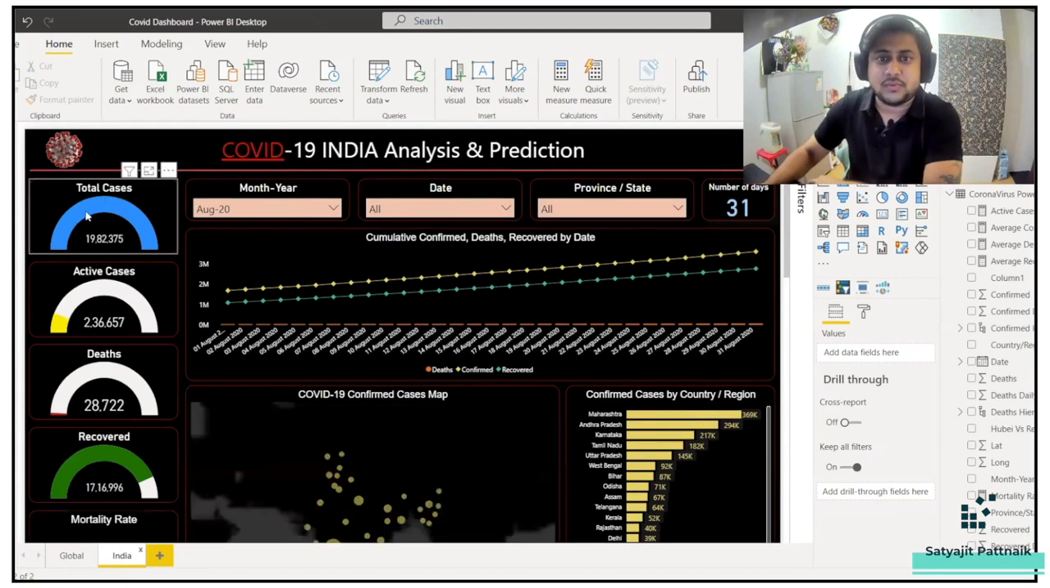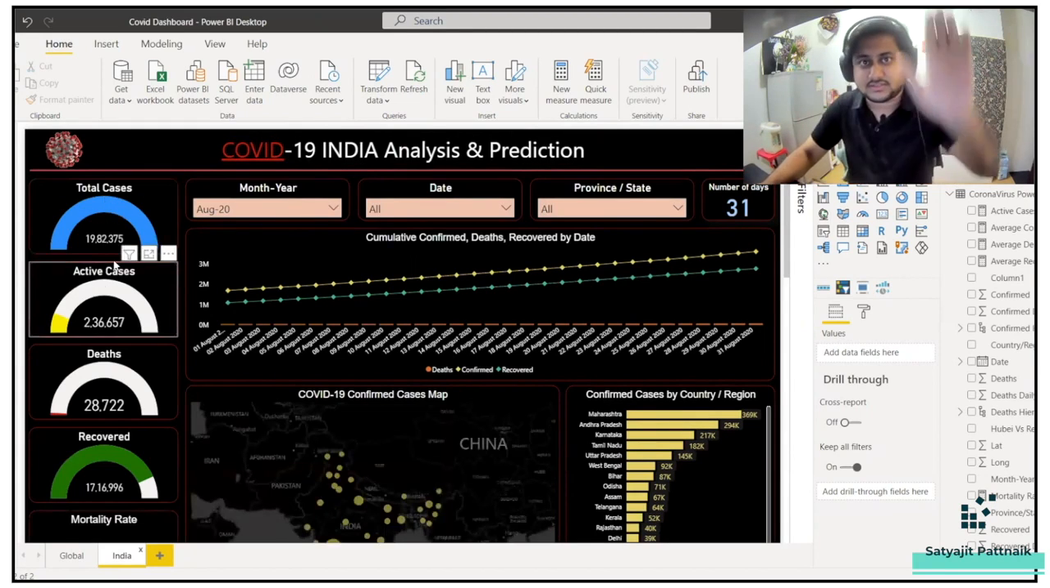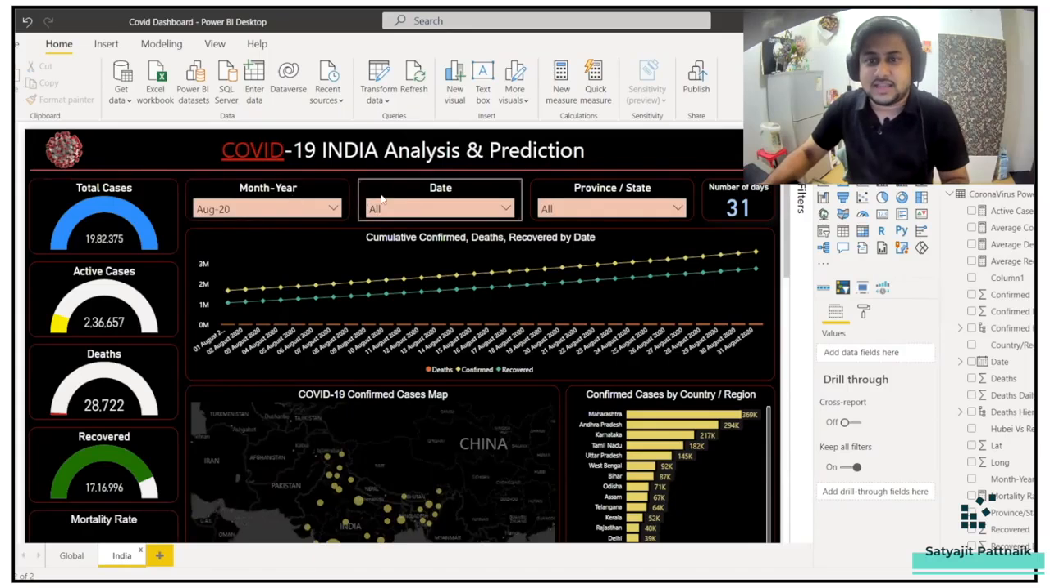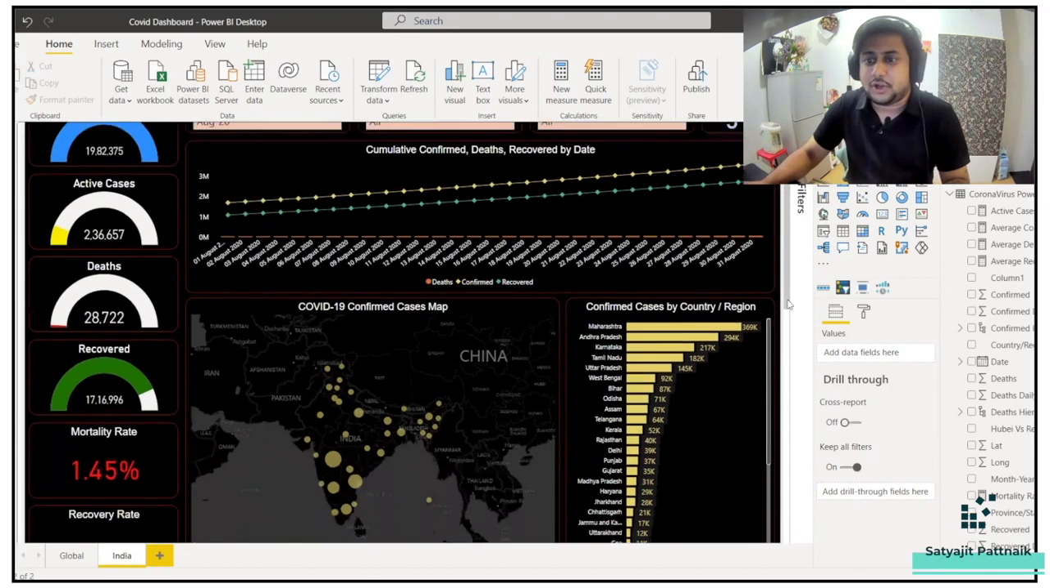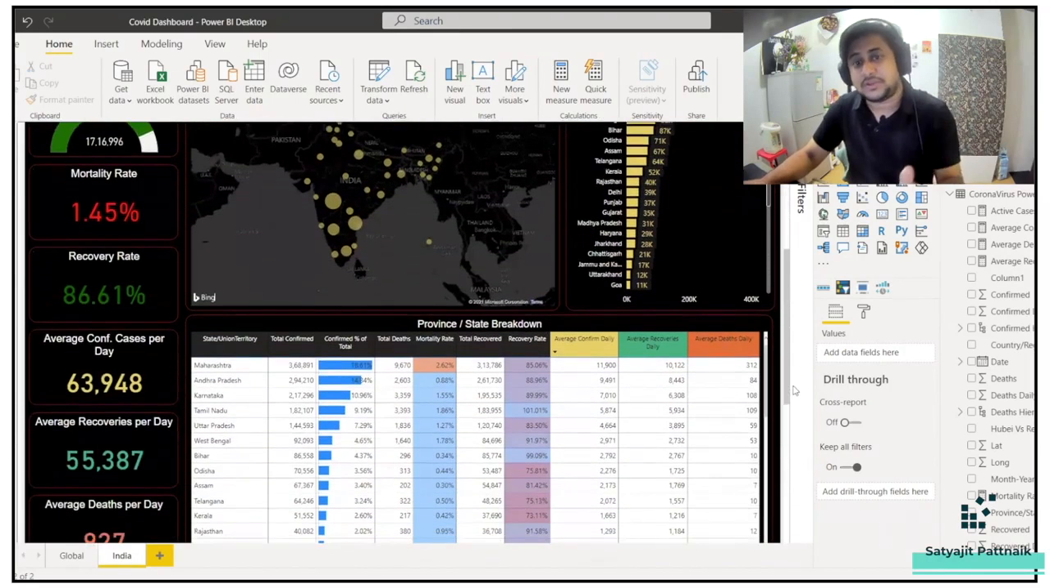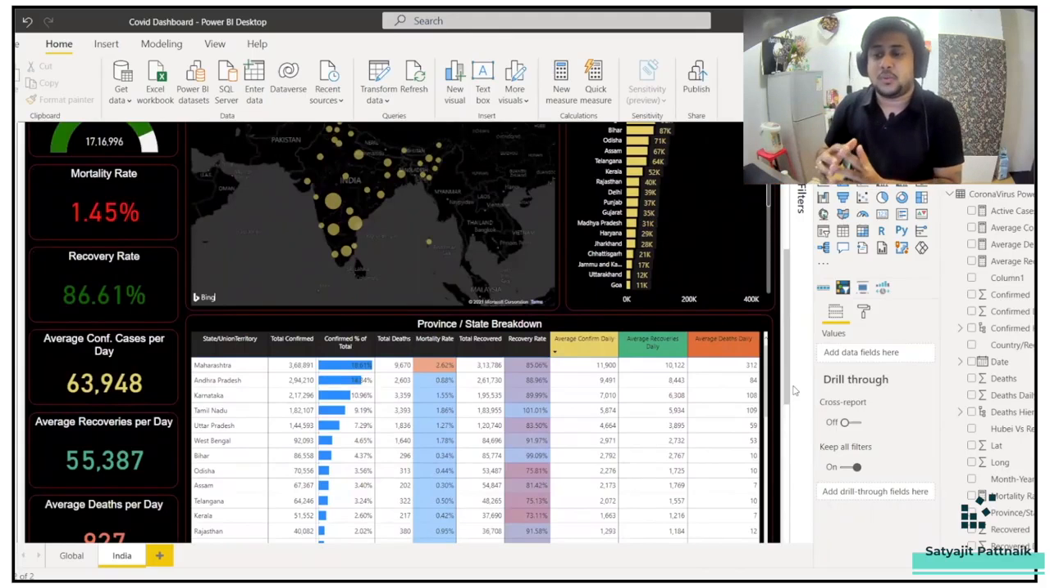You can see here we have the total number of cases on the left side, and the slicers over here. So we'll talk about this particular dashboard, how it has been created, where the idea came from, where the data came from, and who is the main person behind this project. So let's get started on this.